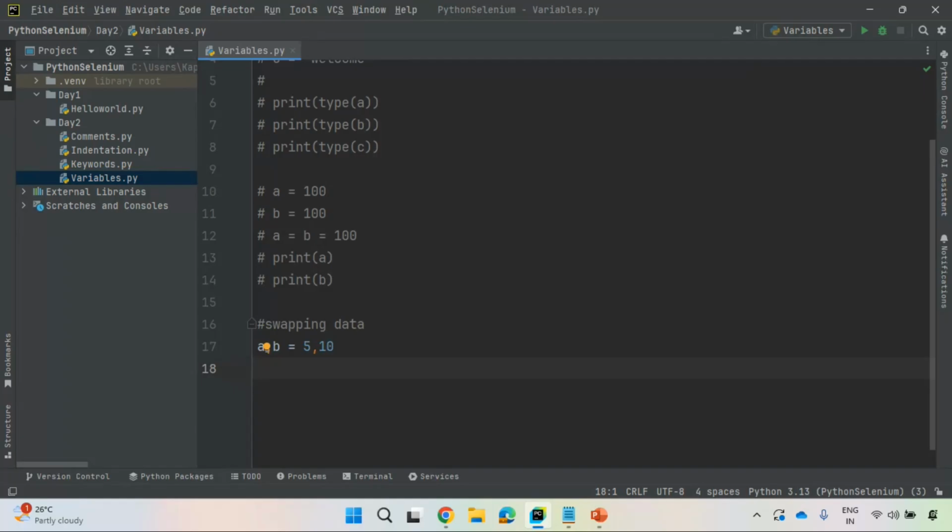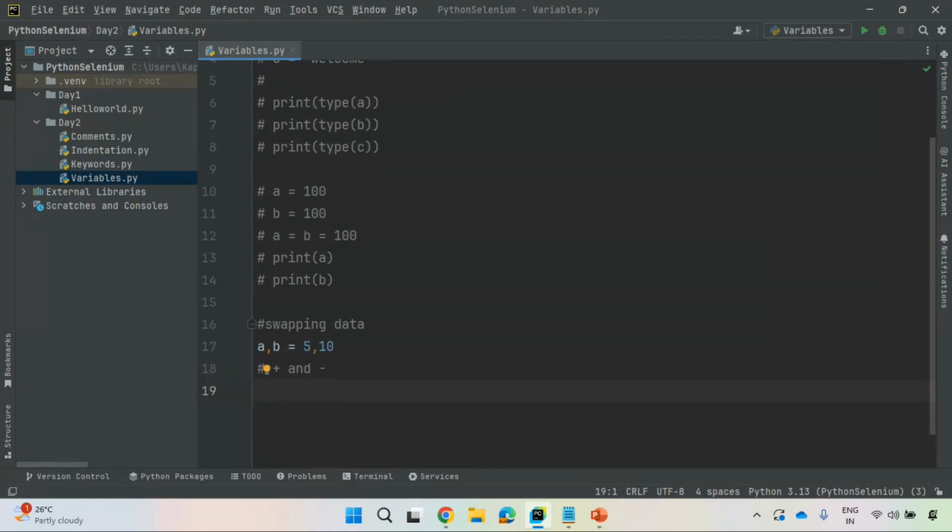What I will do, I will use addition operator. I will use subtraction operator. You can use multiplication operator also. You can use division operator also. Anything you can use. Let me show with first plus and minus. This is what most of the people don't know, right?